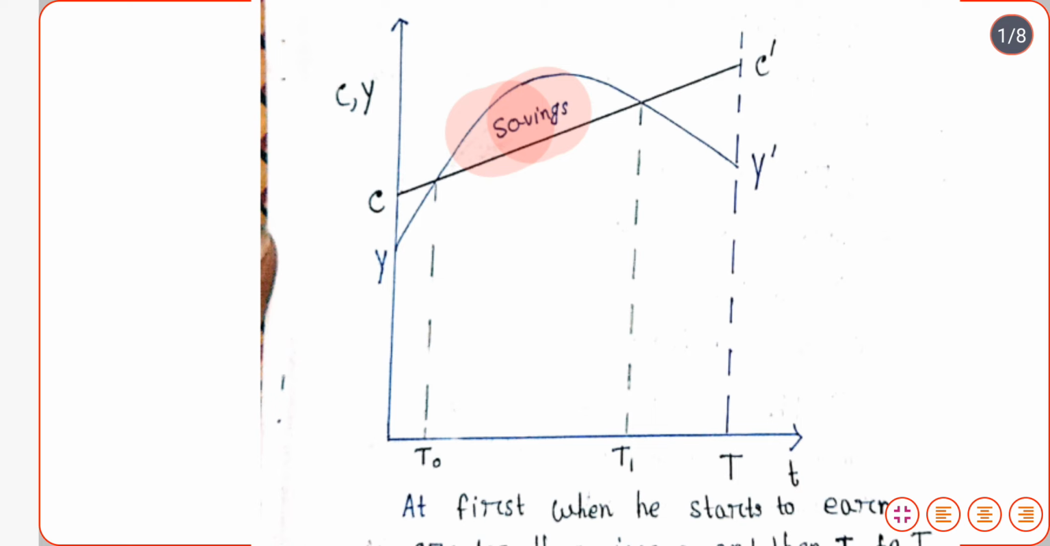But after the point t1, we return to the situation where the income is less than the consumption. That means in these two zones, we are consuming more than our income. But in this middle zone, our consumption is less than our income, so we are saving.